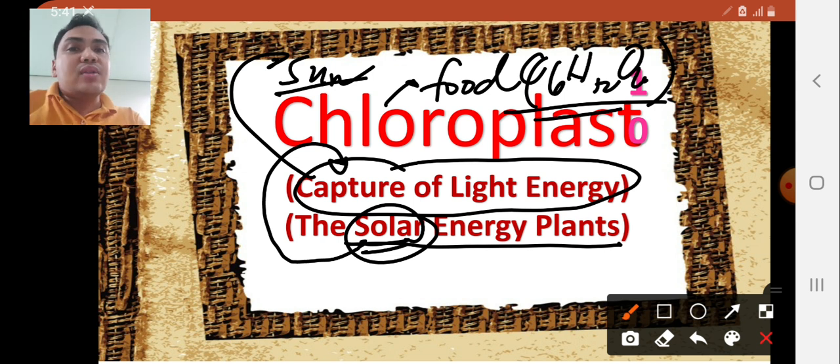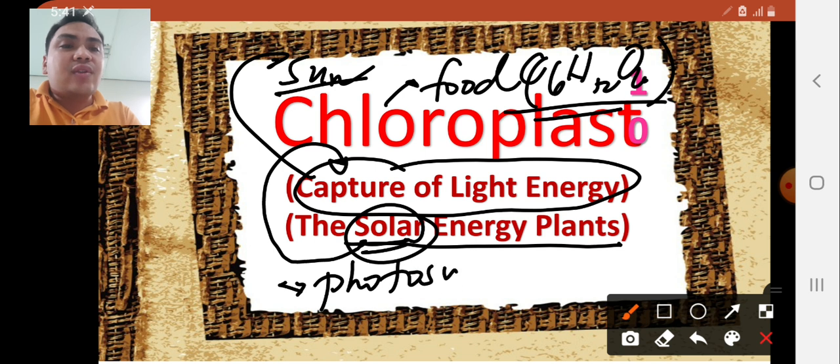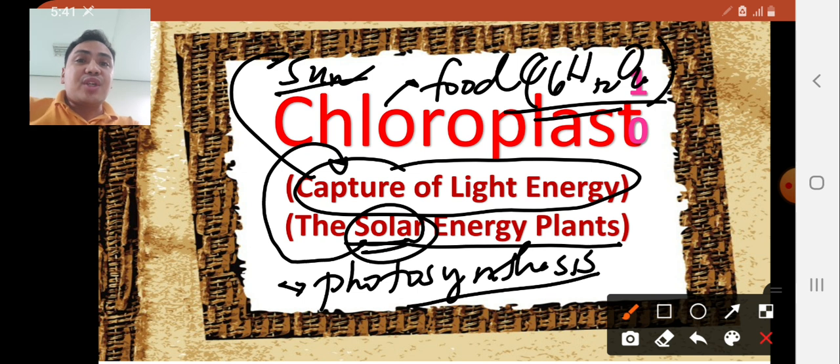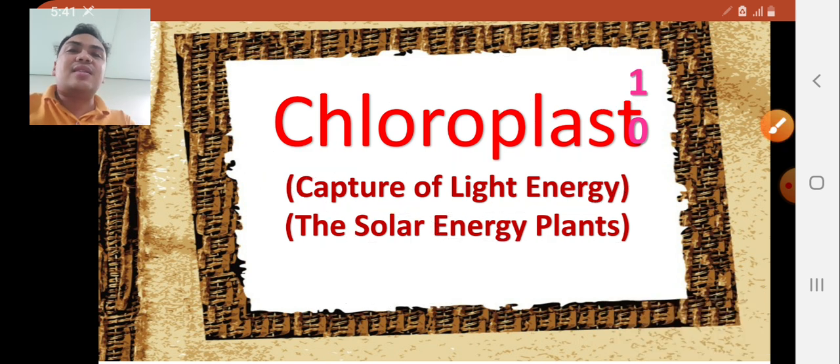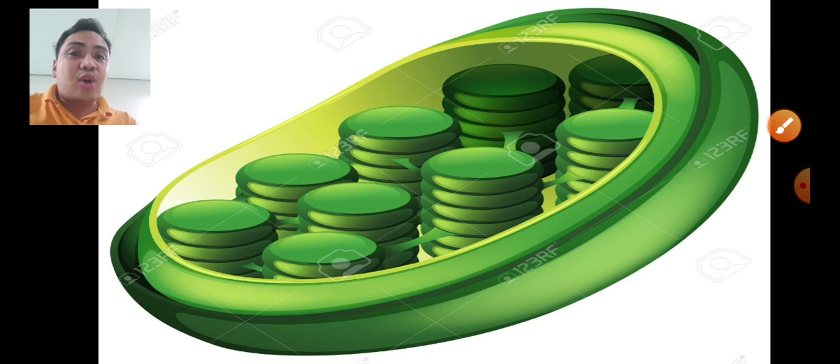Food molecules can be produced through the use of the energy coming from the sun in the process known as photosynthesis. Hence, the major function of the chloroplast is that it is the site of photosynthesis. In contrast, mitochondrion is the site of cellular respiration. The site of photosynthesis among plant cells will be the chloroplast.